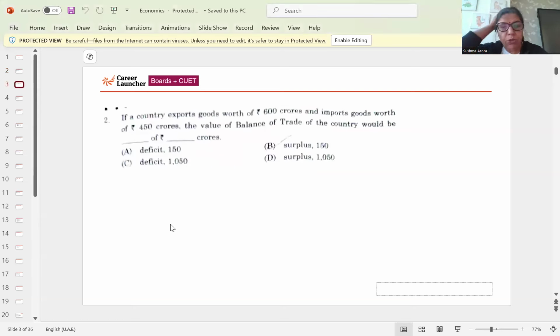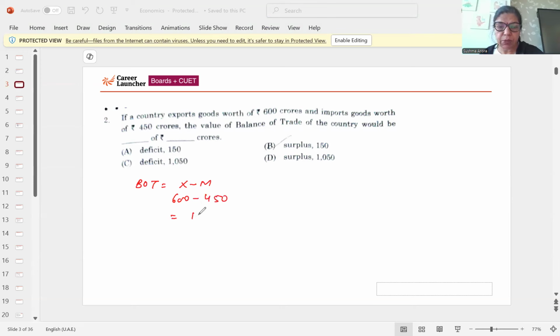If a country exports goods worth rupees 600 crores and imports goods worth rupees 450 crores, the BOT will be. So here, as you know, BOT is equal to exports minus imports. So 600 minus 450, that will be a surplus of 150 crores. So option B is correct, surplus, because exports are more than imports. So 150 is the answer.